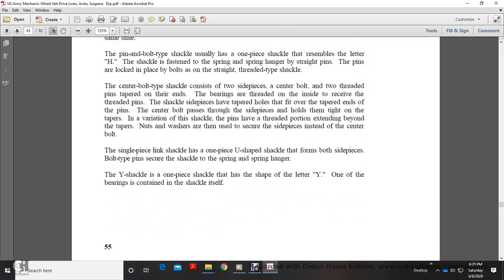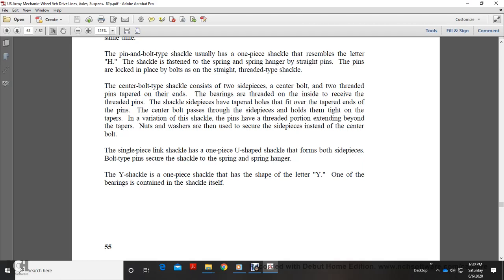The center bolt type shackle consists of two side pieces, the center bolt, and two threaded pins tapered on either end of the bearing, threaded on the inside to receive the threaded bearings. The shackle side pieces have tapered holes and fit over the tapered ends of the pins. The center bolt holds the side pieces with the tapers. In a variation of the shackle, the pins have a threaded portion extending beyond the tapers. Nuts and washers are then used to secure the side pieces instead of the center bolt.